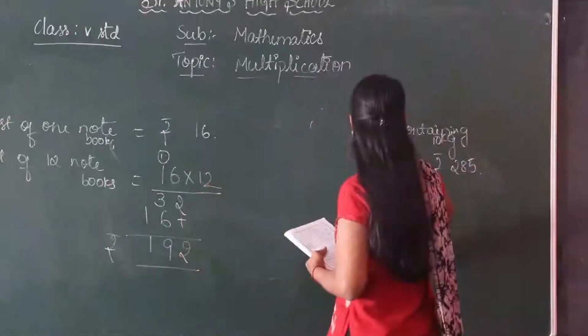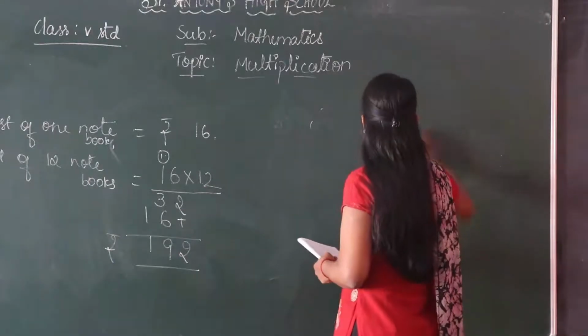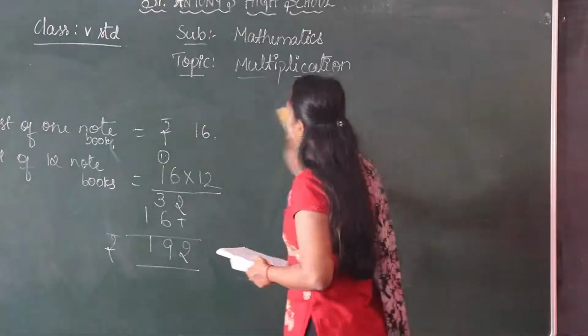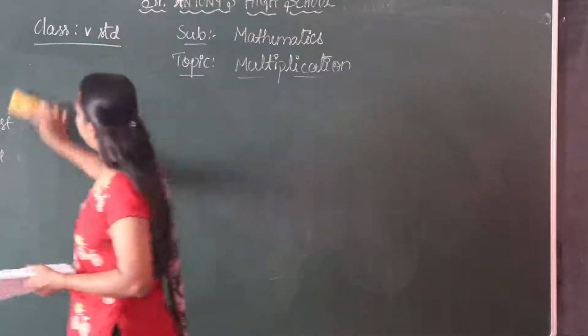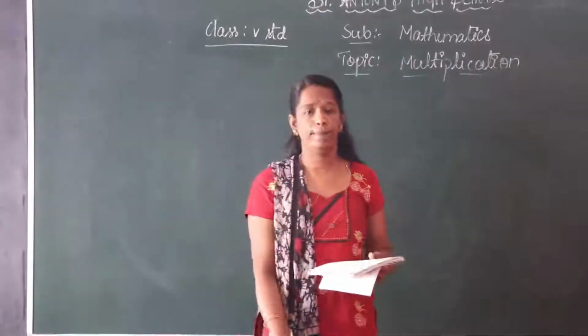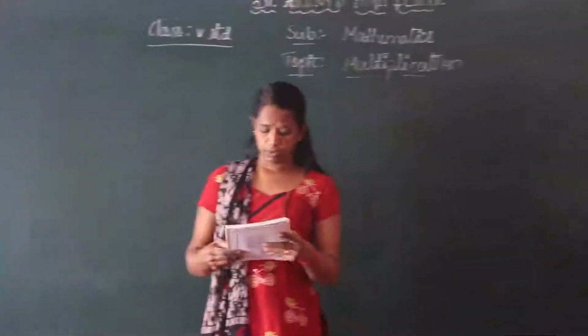Like that we have to find it. So if we take some examples, we buy a dozen bananas. You know a dozen means 12.